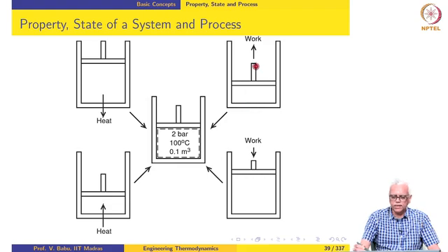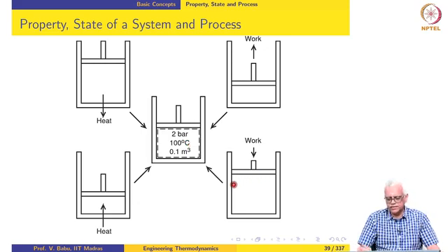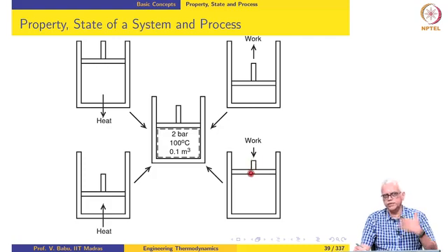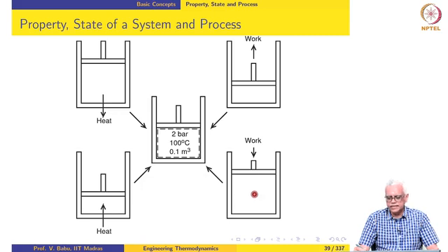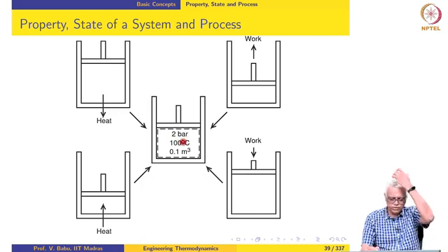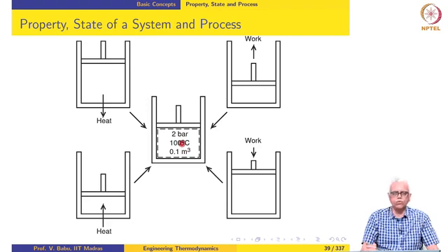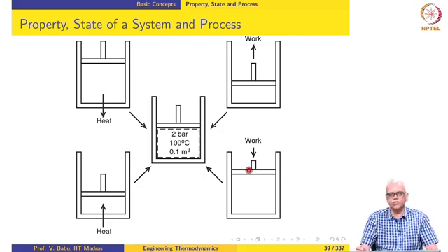It could also have come from here, where it is at a higher pressure, perhaps higher temperature but smaller volume. It then expands and does work as it expands and then arrives at this state. Or it could have been at a state where it is at a lower pressure, lower temperature and higher volume. We transfer work onto the system, meaning we do work on the system, we compress it and then it reaches this state, higher pressure, higher temperature and lower volume. So, this state could have been arrived at from any one of these states or indeed an infinite number of possible states. I am only illustrating 4 for the sake of brevity.